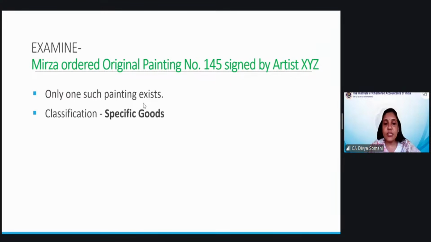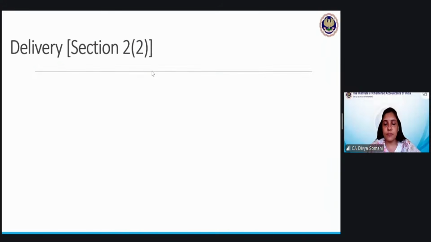So there is one such painting, it is classified as specific goods. The goods are existing and you have specified also that I need this painting signed by this artist only. So if I am ordering a particular thing, nothing else can be sent to me. Okay, so therefore it is specific goods. Regarding contingency, there has to be a condition that it may be supplied on this condition, but there is no condition as such, so contingency is not there.